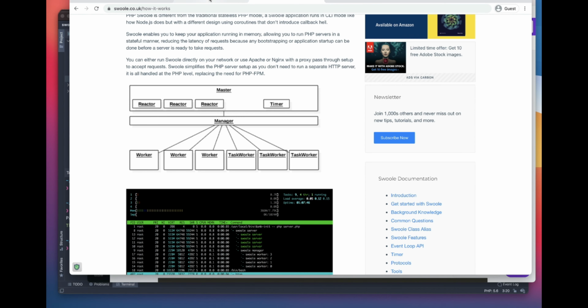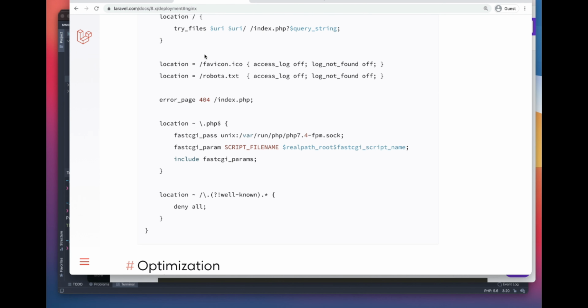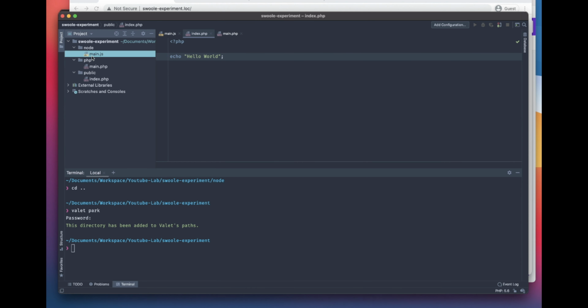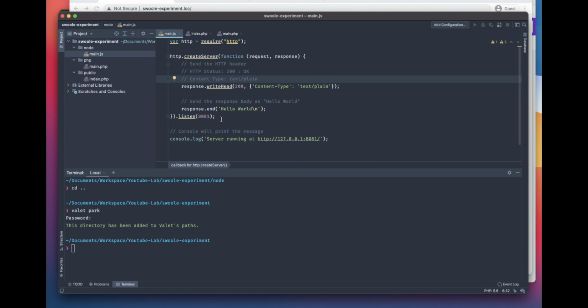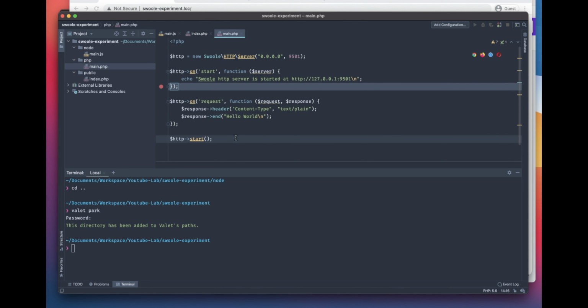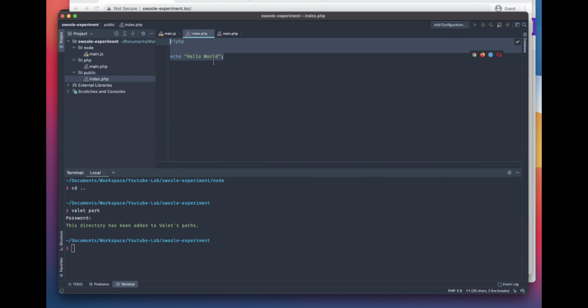So yeah, I have these three applications now. One is Node.js, which is sending the hello world. The other one is the PHP application, this is the Swoole application, which is also saying hello world. And lastly, I have an Nginx application, which is also saying hello world. So let's go ahead and first of all, I will benchmark this PHP-FPM or Nginx application and see how it works.